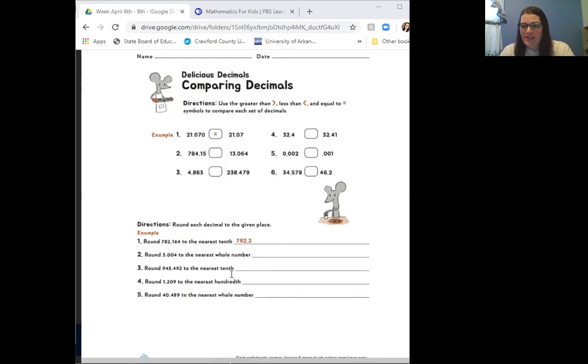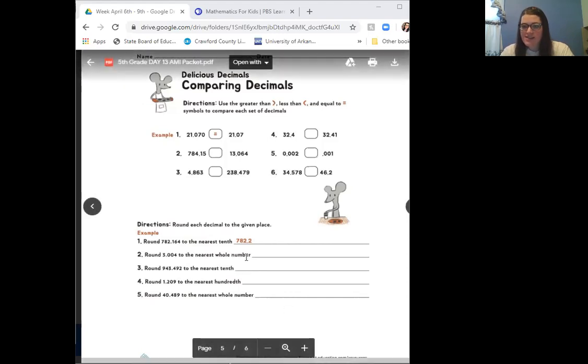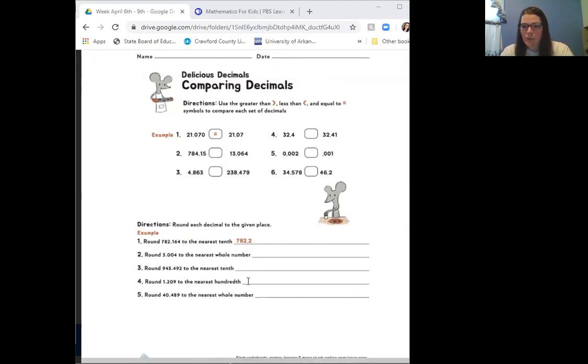So when you rewrite that number, just round it to the tenth place. It's either going to be 943.4 or 943.5 as your answer for number 3.